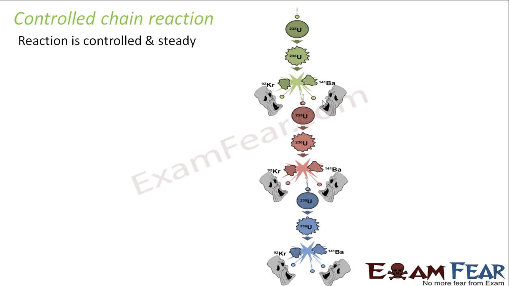But in this case, what's happening is, by using some external agent, we vanish 2 neutrons and only 1 neutron is allowed to hit the next target. So we don't allow all the neutrons which are emitted to hit the next target. Only 1 neutron is allowed to hit the target. As a result, again these 2 neutrons are made to vanish.